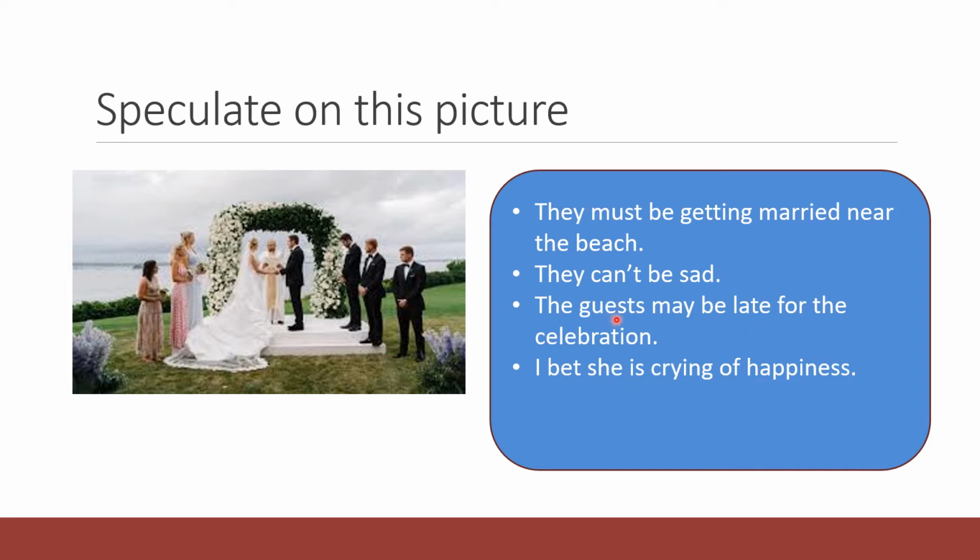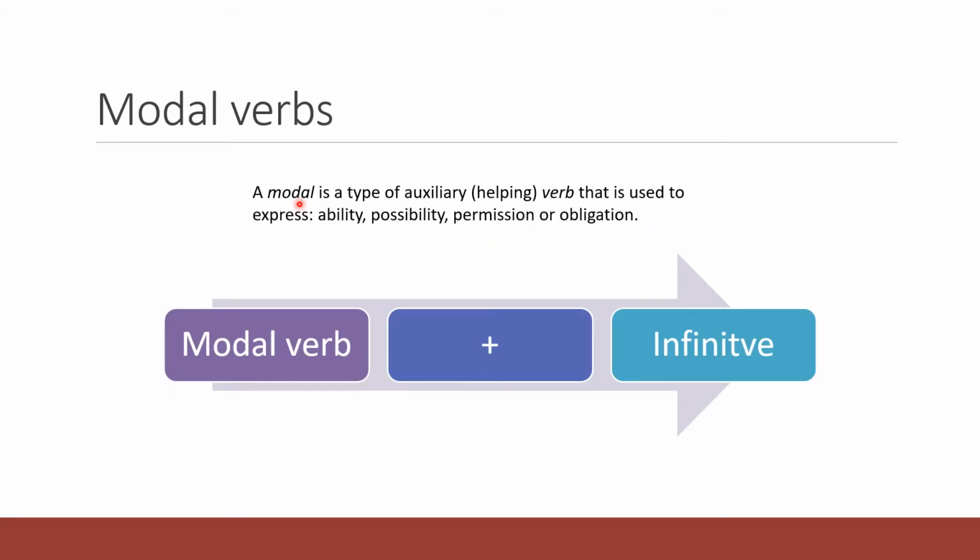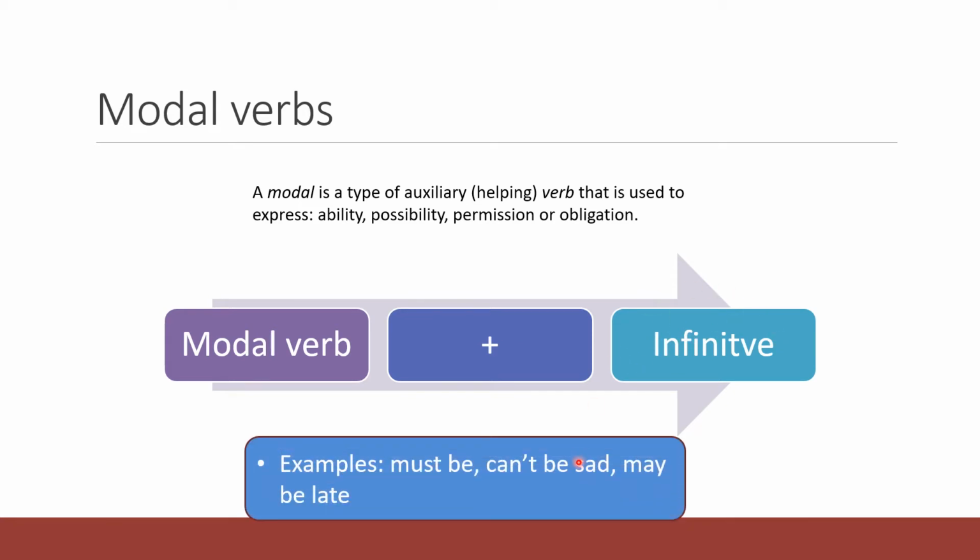So my first three speculations were using the modal verbs must, can be, and may be. And in the last one, I used the expression I bet. So now let's analyze how these modal verbs and expressions work together to speculate. Modal verbs. A modal verb is a type of auxiliary verb that is used to express ability, possibility, permission, or obligation. Remember, anytime that we use a modal verb, after the modal verb, we need a verb in infinitive. So that's why I use must be, can be, may be.